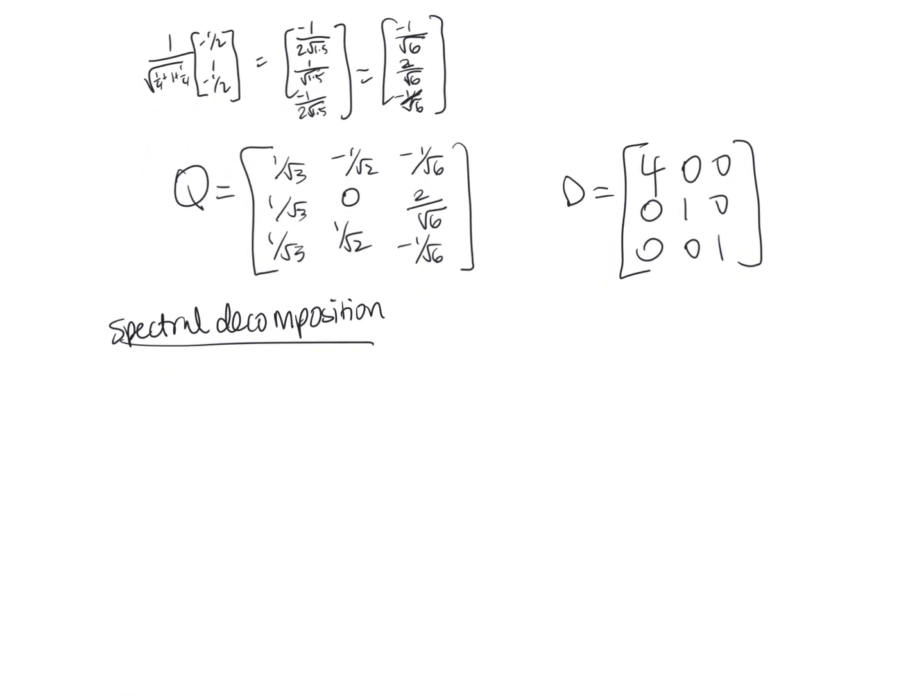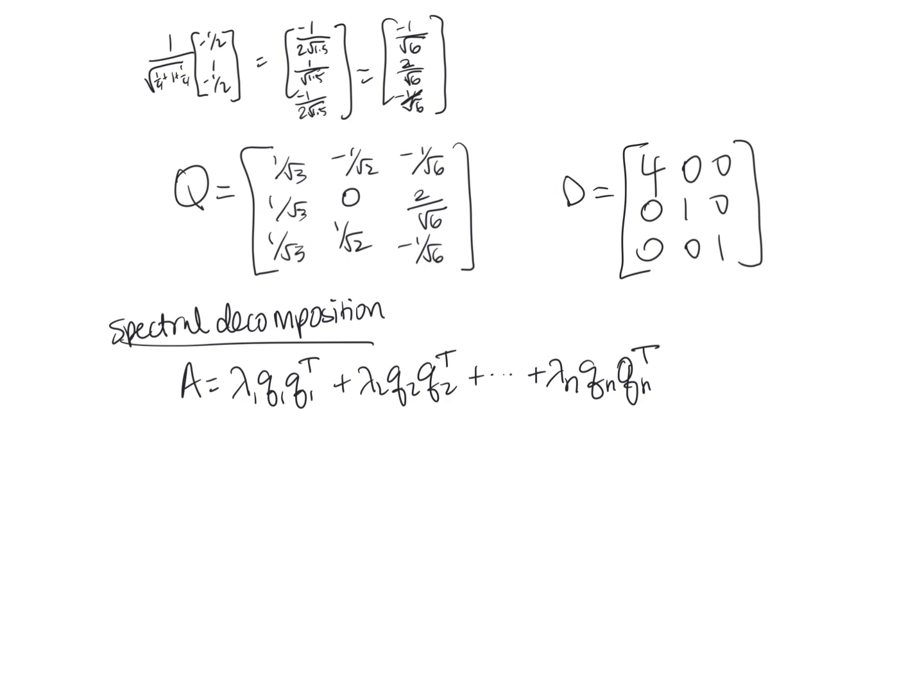And so that is saying I can write this A as equal to lambda 1 times Q1 times Q1 transpose plus lambda 2 times Q2 times Q2 transpose plus dot dot dot plus lambda n times Qn times Qn transpose. And so that's just another way of writing these out.